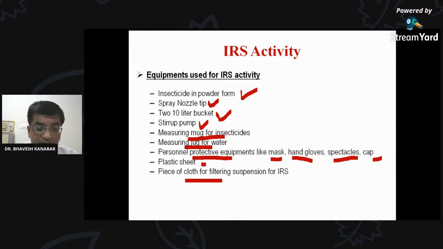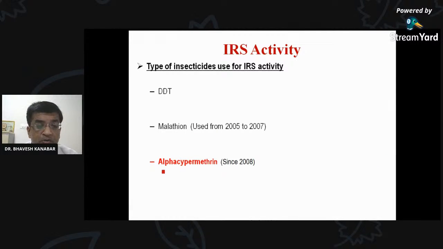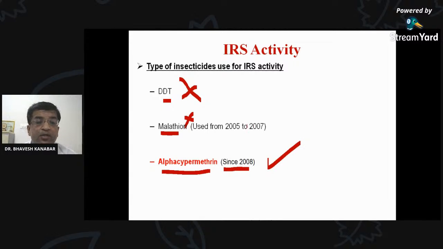Alpha cypermethrin. Yes, alpha cypermethrin is used for IRS. Most commonly used is alpha cypermethrin. Since 2008 it is used. Previously malathion and DDT were used, but because of resistance they are no longer used. Only alpha cypermethrin is used.